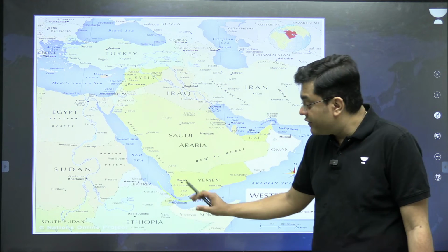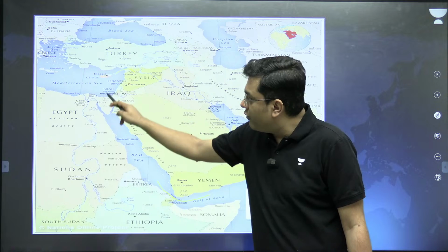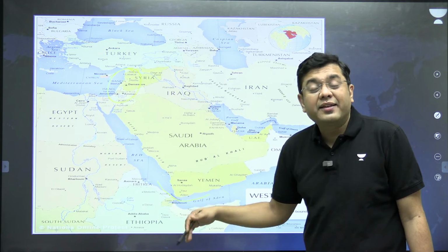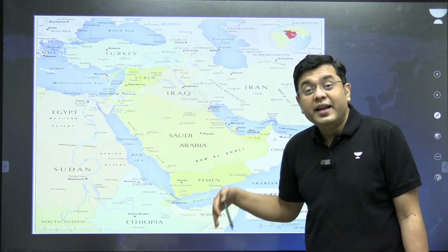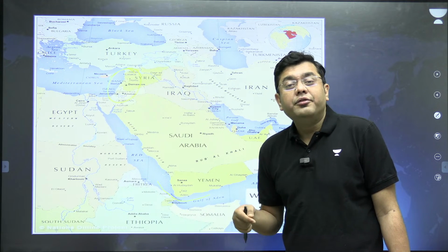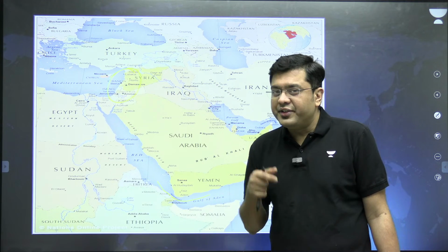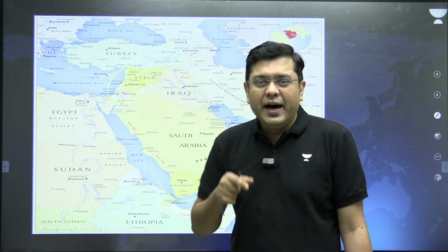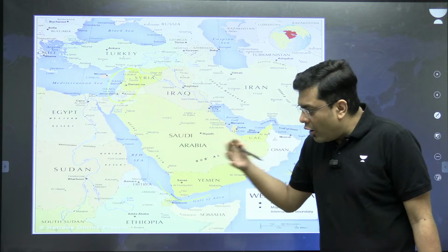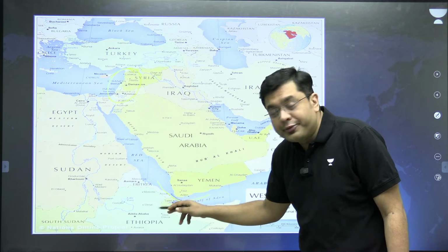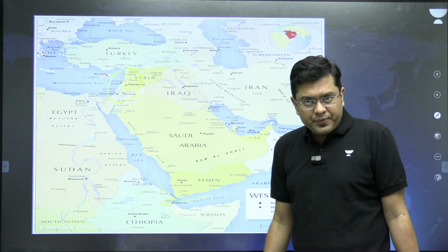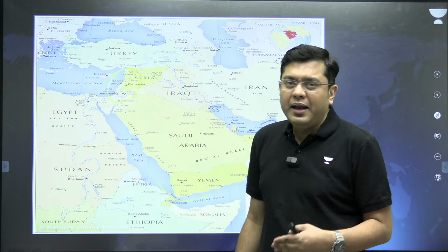As a consequence of this narrow stretch and the conflict going on here, you have frequent drone and missile attacks by the Houthi militants, and taking advantage of this situation, the Somali pirates have risen up again. Many of the ships are now avoiding this route altogether. Avoidance of these shipping routes has meant a loss of revenue for countries such as Eritrea and Djibouti, which rely on these shipping lanes.